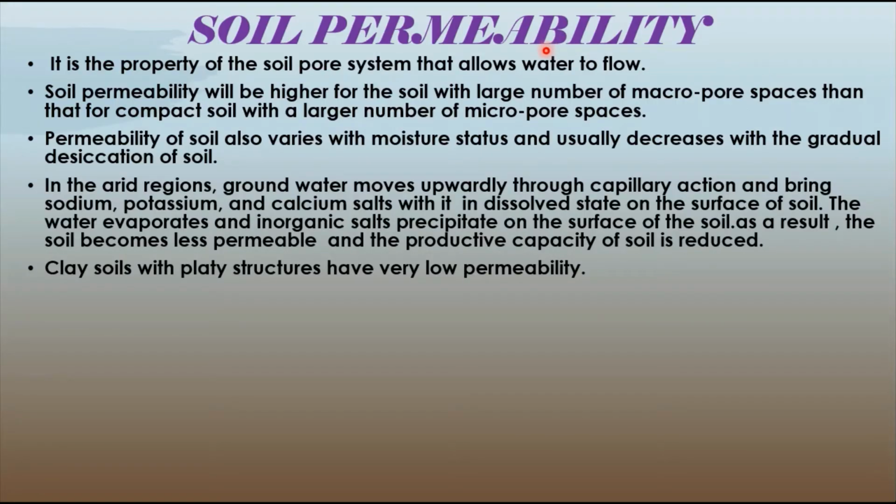Then moving to soil permeability. Soil permeability is a property of the soil pore system that allows water to flow. Generally, the pore sizes and their connectivity determine whether the soil possesses high or low permeability. Water flows easily through soil possessing macropores with good connectivity, whereas micropores with the same degree of connectivity allow lower permeability. Why? Because water flows through these pores more slowly.